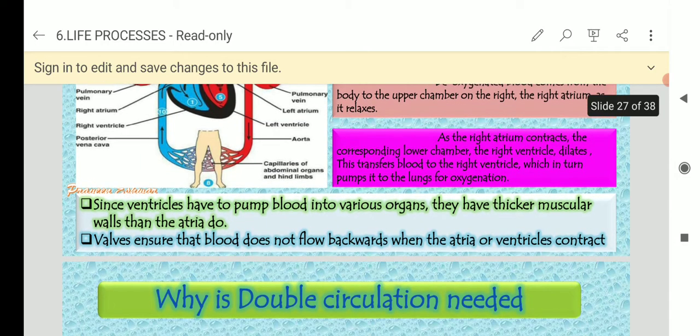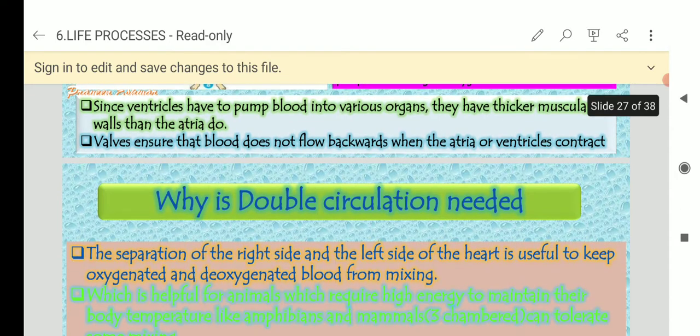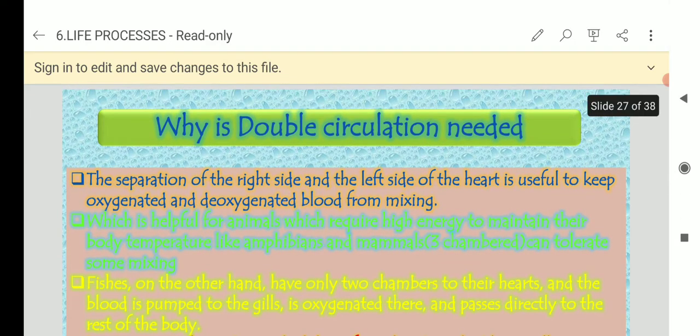This is the double circulation. Okay, why is double circulation needed? Because the separation of the right side and the left side of the heart is useful to keep oxygenated and deoxygenated blood from mixing. In between the right and left there is a muscle that is called septum. Okay, a septum, because of it, it separates oxygenated and deoxygenated blood,